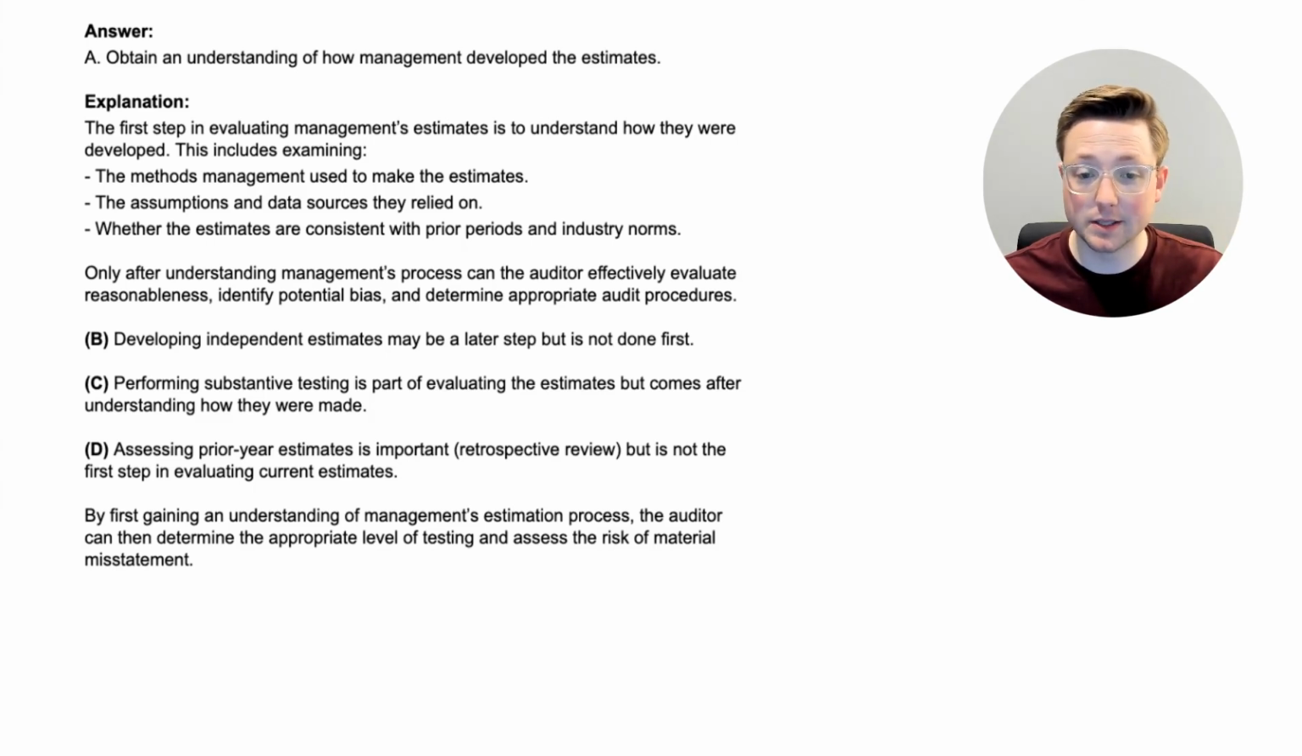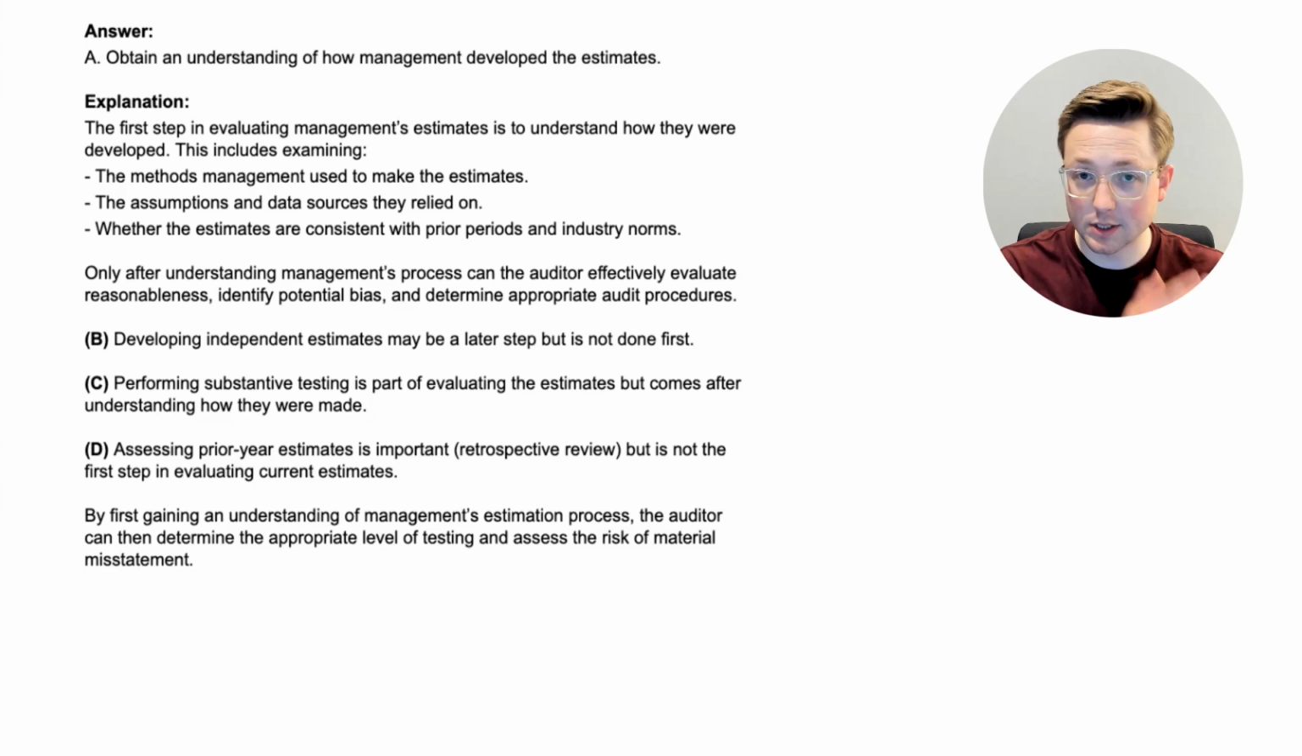B was incorrect because developing independent estimates may be a later step, but is not done first. Option C was incorrect because performing substantive testing is part of evaluating the estimates, but comes after understanding how they were made. And then option D was wrong because assessing prior year estimates is important, and that's a retrospective review. We talked about that in the last question, but it is not the first step in evaluating current estimates.